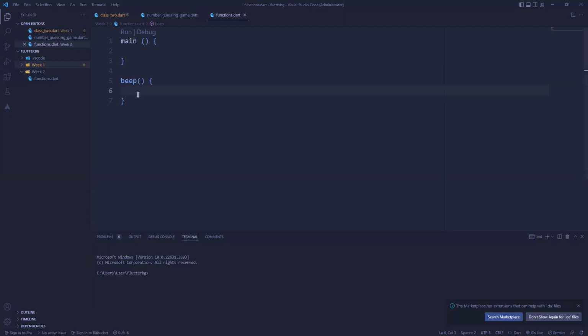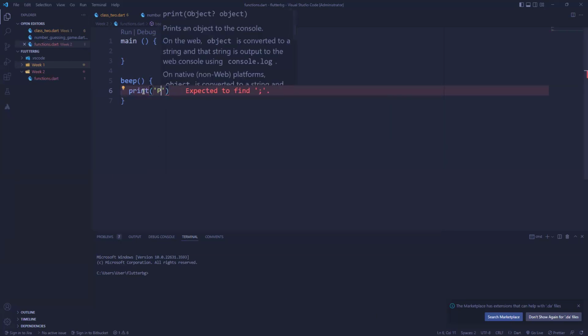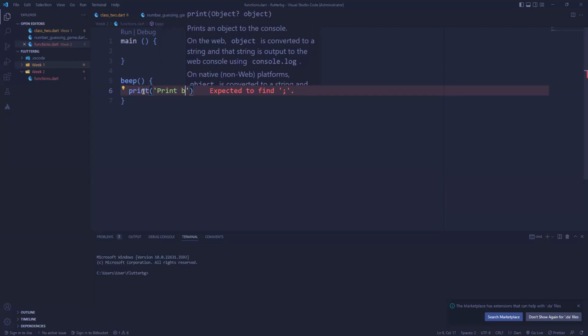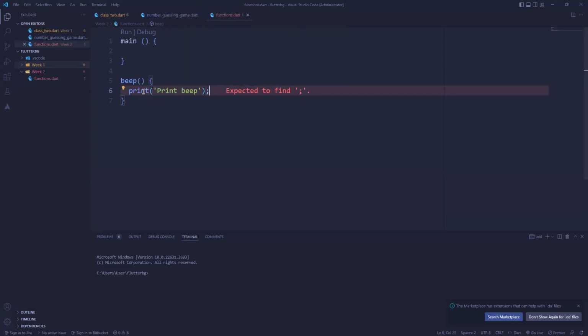So when I create this function, let's say beep, all I want this function to do for now is just print something to the screen. So print beep. Now, I have created this function.